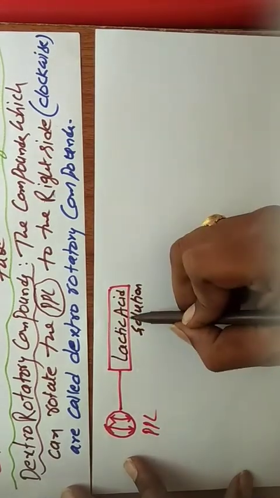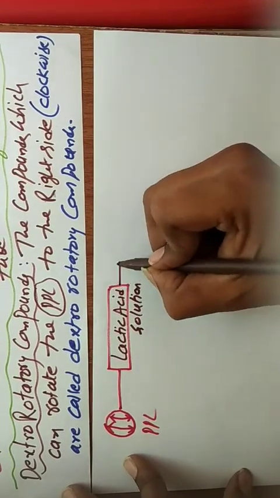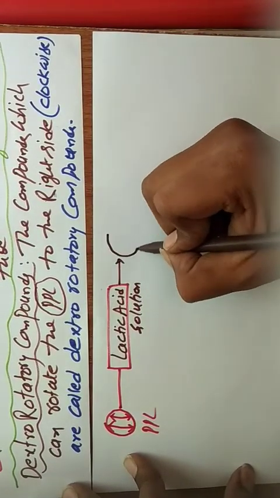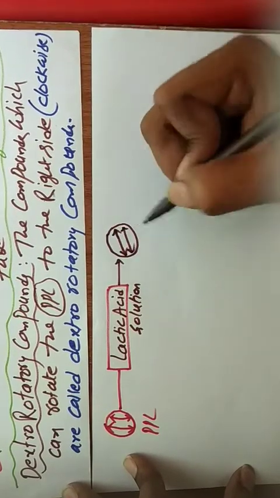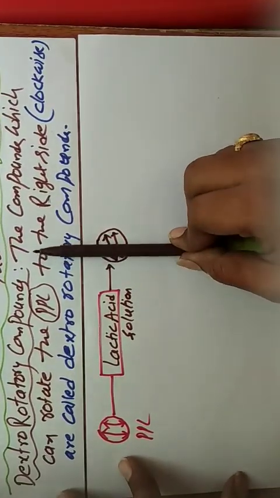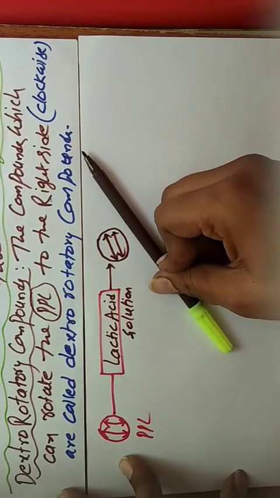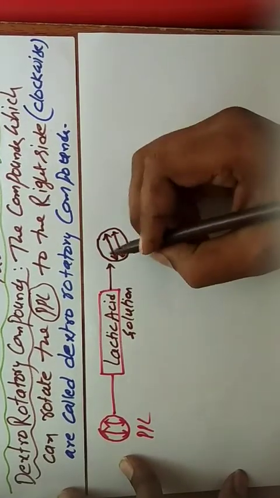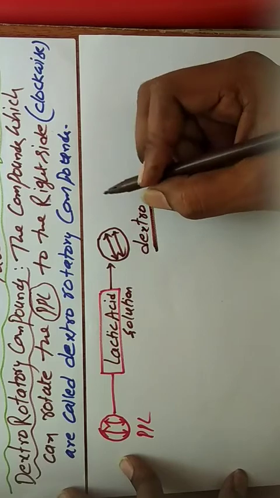Whenever PPL is passed through the lactic acid solution, if this plane polarized light rotates to the right side, or clockwise rotation like that. This is the direction of the PPL. It will rotate like that. Right side rotation and clockwise direction are both the same. So this is called dextro rotation, according to the definition.